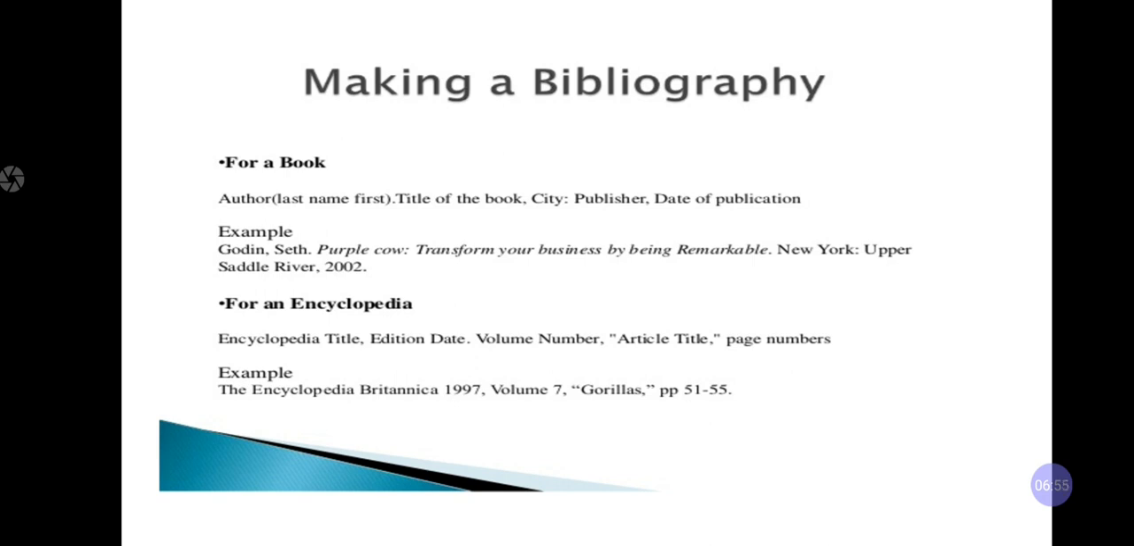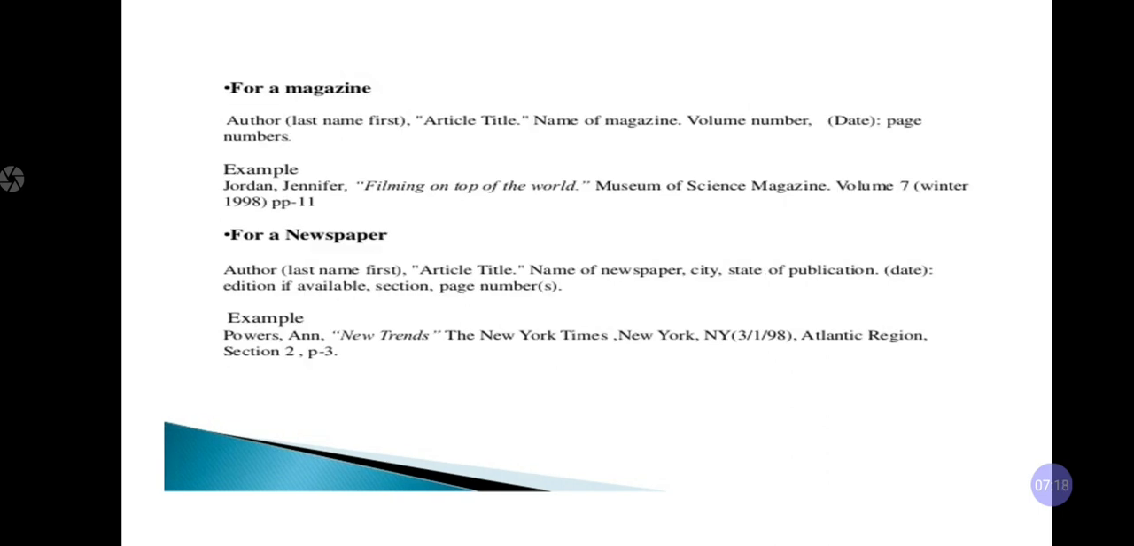For an encyclopedia: title, edition date, volume number, article title and page numbers. See, for example, the Encyclopedia Britannica 1997, volume 7, Gorillas, pp, which means page numbers, 51 to 55.